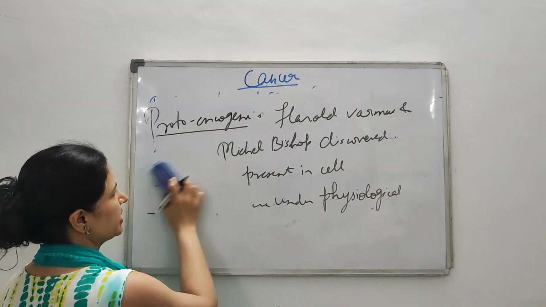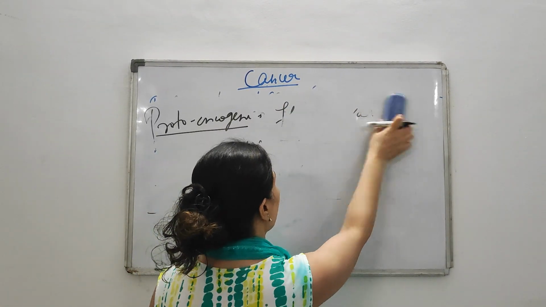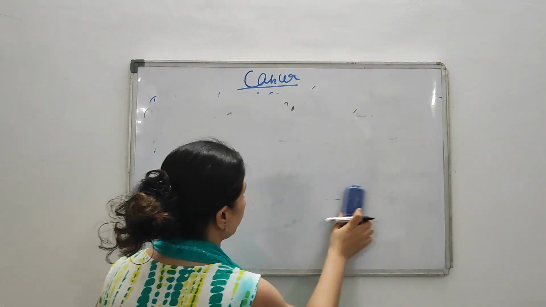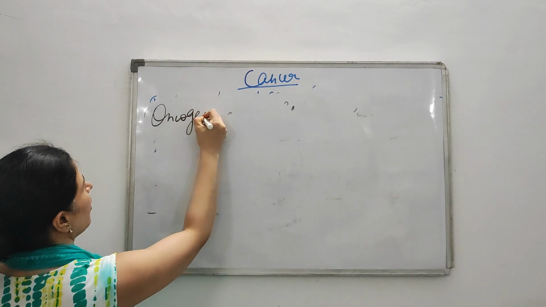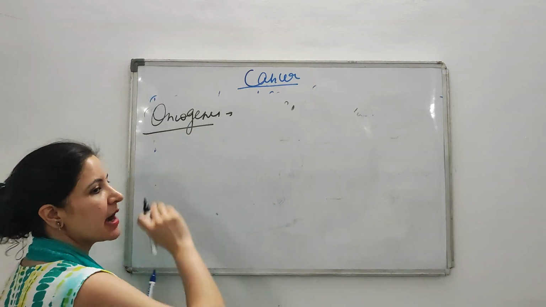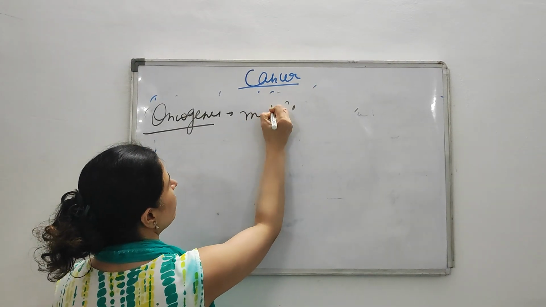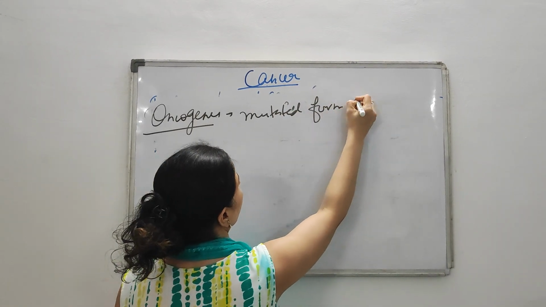Now what is an oncogene? So these are the normal genes which are present in every individual, in you and me, everywhere, all over human existence. Now what are the oncogenes? Oncogenes are nothing but the mutated form of proto-oncogenes.